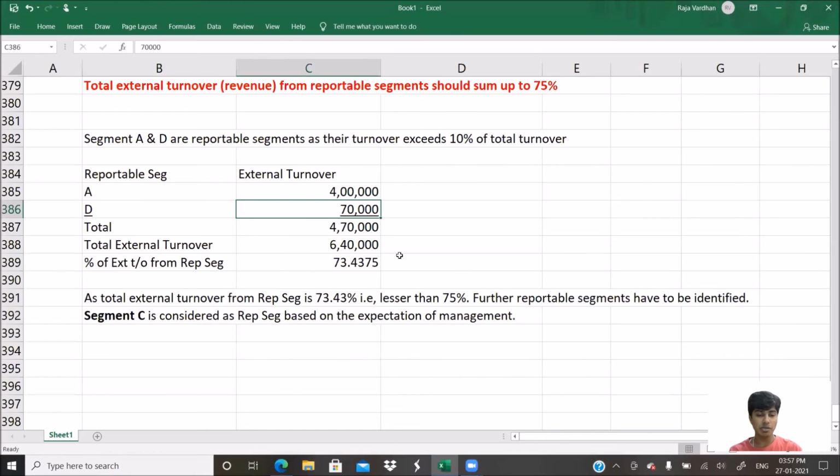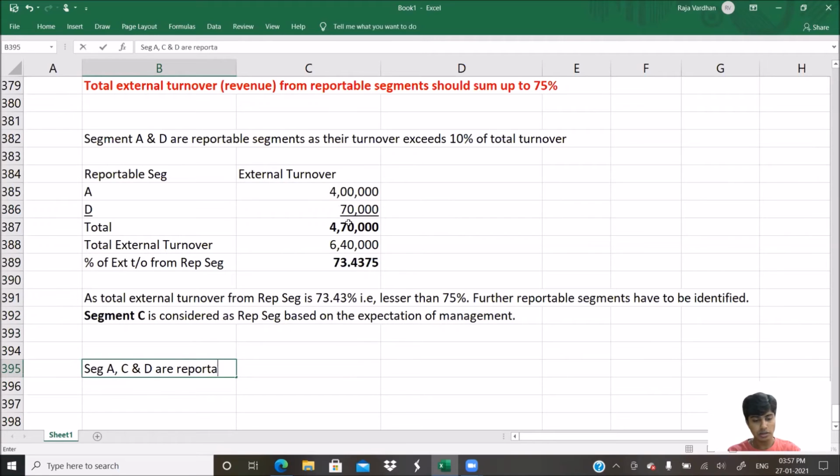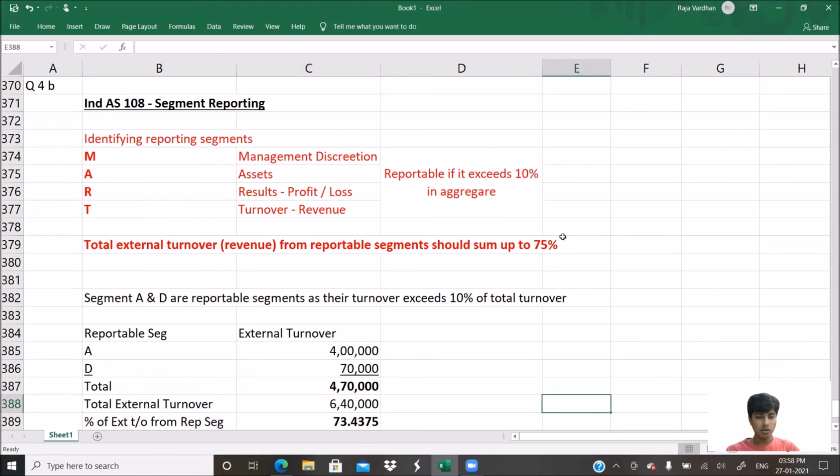So the reportable segments in this case are how many? The reportable segments in this case are A, D, and C. So reportable segments are segment A, C, and D. That's it. This is our answer. Yeah, this is the answer to question number 4B.